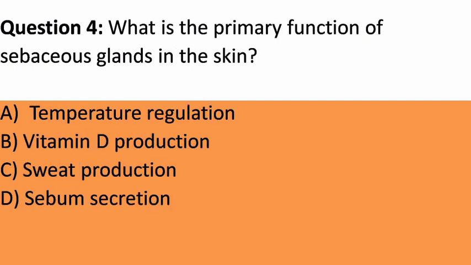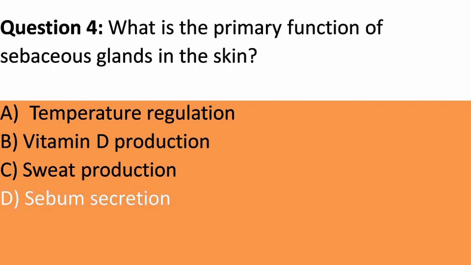Question 4. What is the primary function of sebaceous glands in the skin? A. Temperature regulation. B. Vitamin D production. C. Sweat production. D. Sebum secretion. Answer. D. Sebum secretion. Explanation. Sebaceous glands secrete sebum, an oily substance that helps moisturize the skin and hair, preventing drying out.